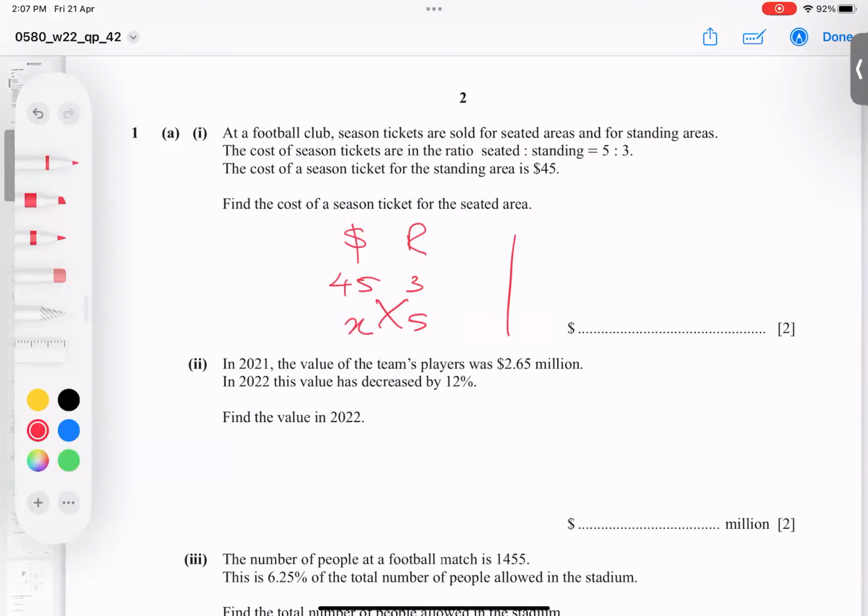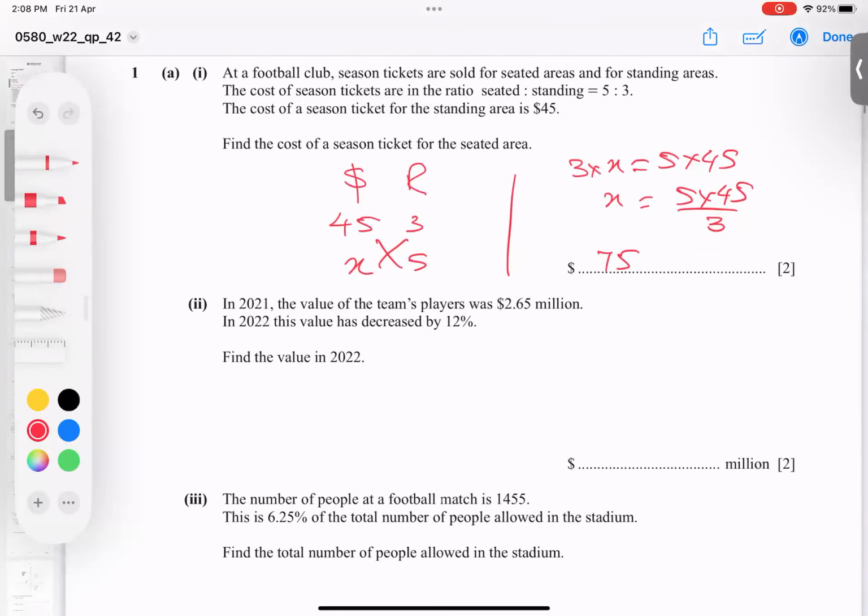So 3 times 2x and 5 times 245. This 3 will divide there. And ultimately we get our answer. So 15 5s are 75. So $75. So Alhamdulillahi Rabbil Alameen, easy.